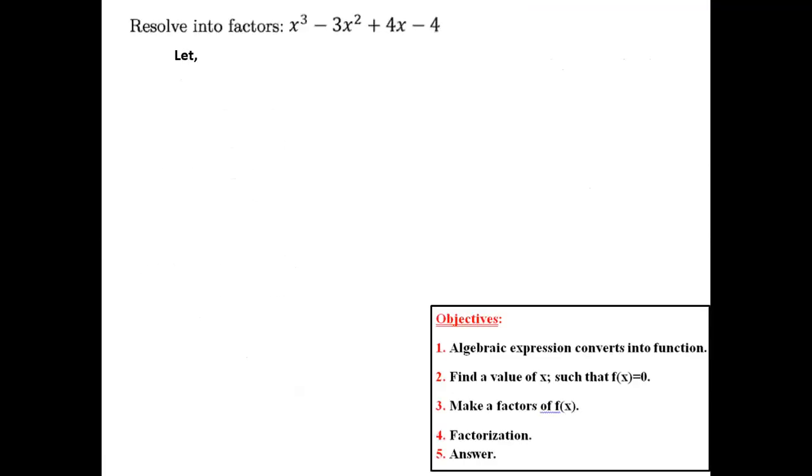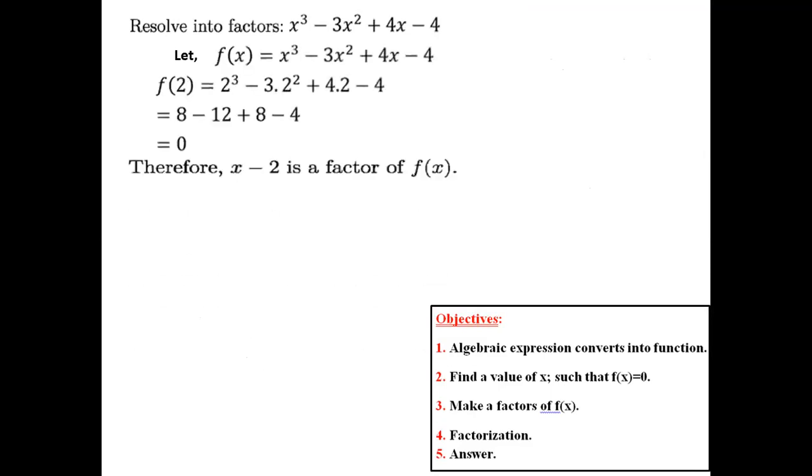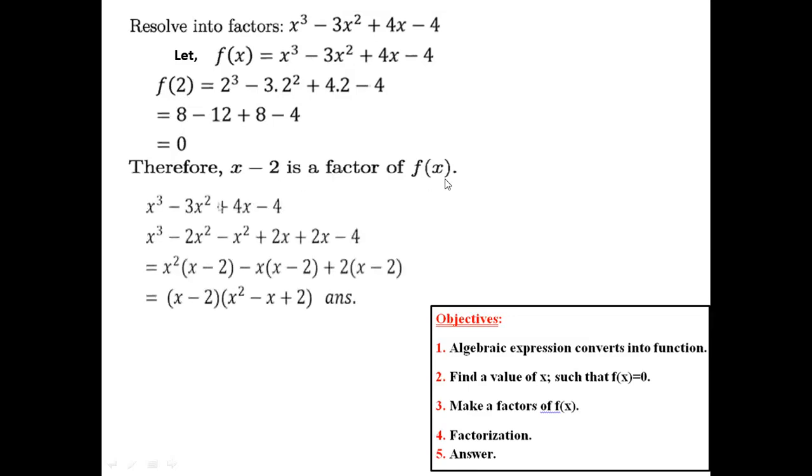Now this is another math, x cube minus 3x square plus 4x minus 4. This is also similar to the first and second maths. So we need to know what is the variable here. Yes, x is the variable, so f of x will be our function. For x equal 2 we get 0. Then x minus 2 is the factor of f of x. Just go for the factorization and get our answer.